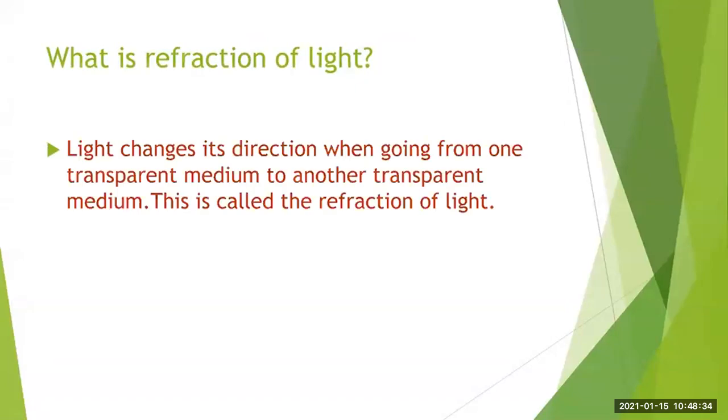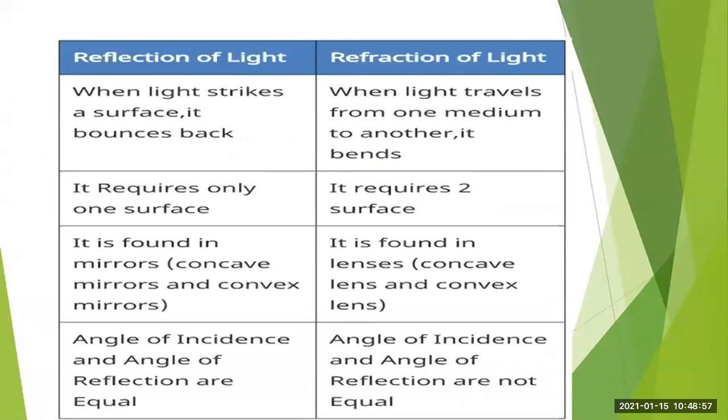So what is refraction of light? Light changes its direction when going from one transparent medium to another transparent medium. This is called the refraction of light. You should always know this whenever it is asked what is refraction of light. You should be able to tell this answer. Then you should always know the basic difference between the reflection of light and refraction of light. Otherwise, students get confused between reflection and refraction, and they think that both the things are similar. But there is a difference. You should remember that difference.